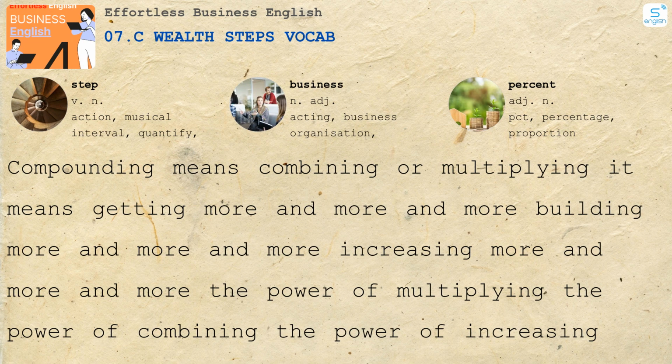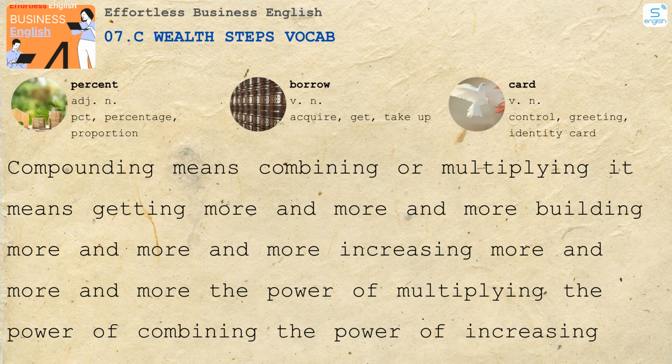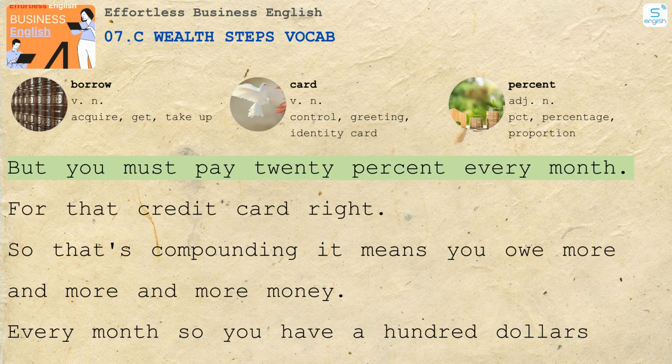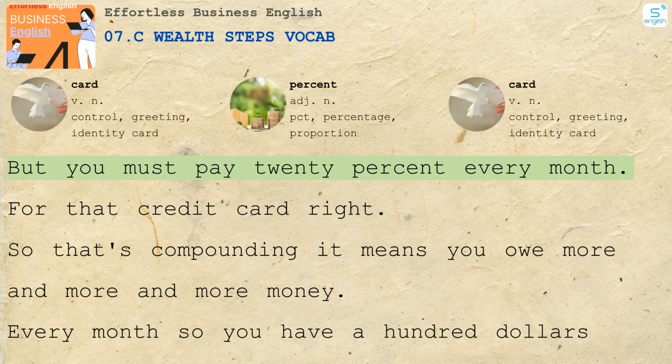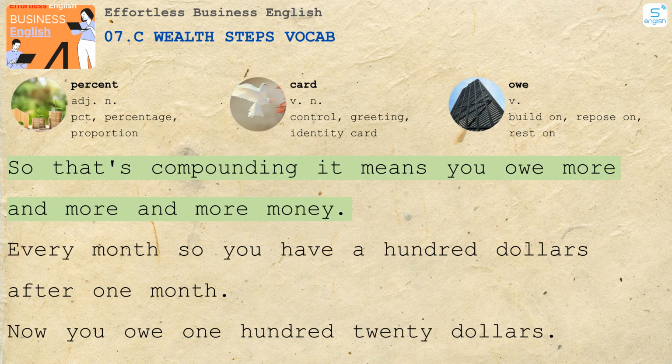Now, in business, compounding means usually interest, right? A percent. For example, you borrow $100 from your credit card, but you must pay 20% every month for that credit card, right? So that's compounding. It means you owe more and more and more money every month. So you have $100.